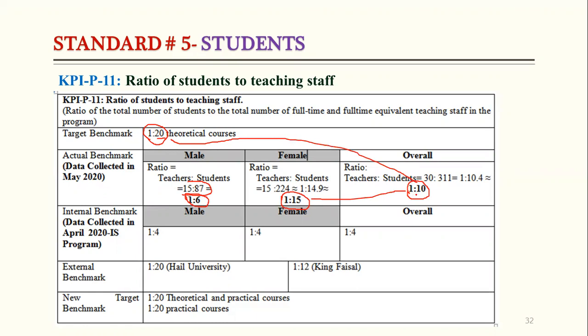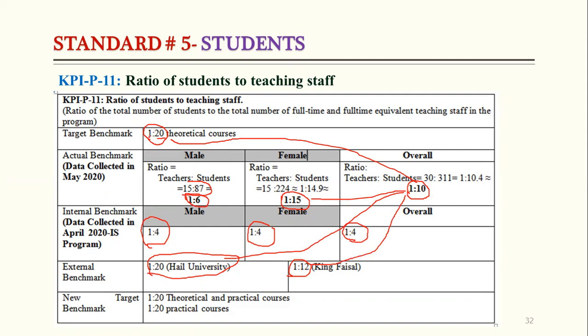So the target is achieved. And we have the internal benchmark for the IS program in the male campus, where one faculty member has only 4 students, and female also. So the average is also successfully achieved. But if we see Hale University, their actual performance is that one faculty member has 20. So it means we are far better in student to teacher ratio. In King Faisal University also, one faculty member has 12 students. So we are still better than King Faisal University.